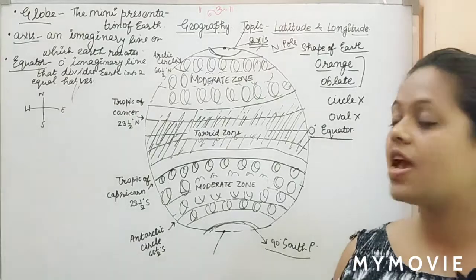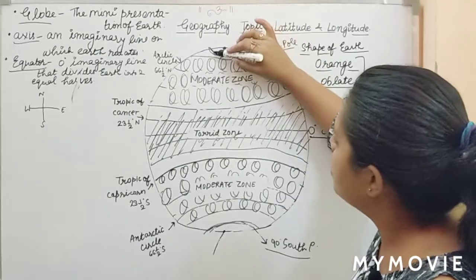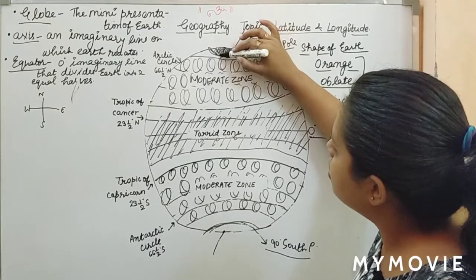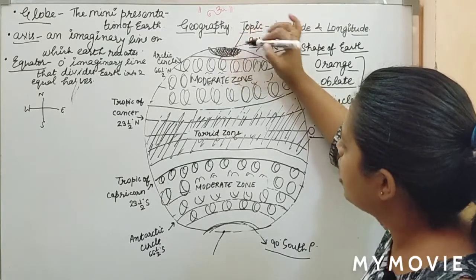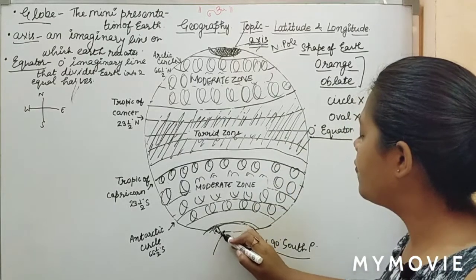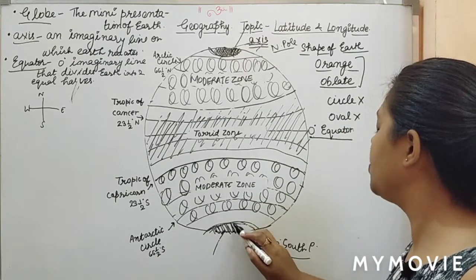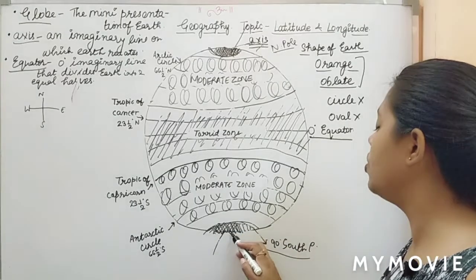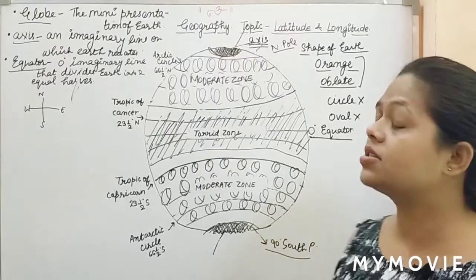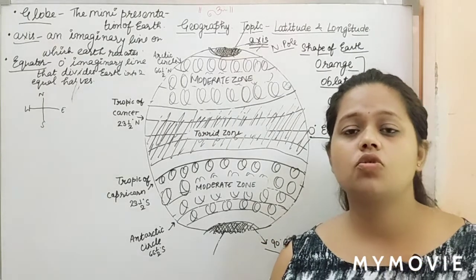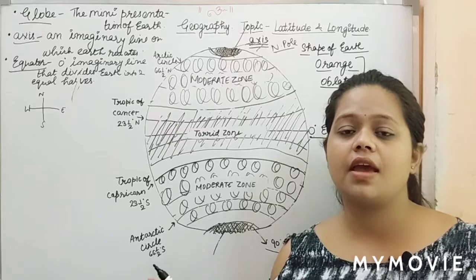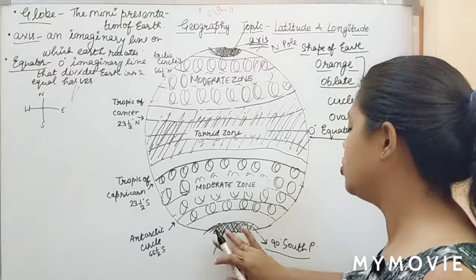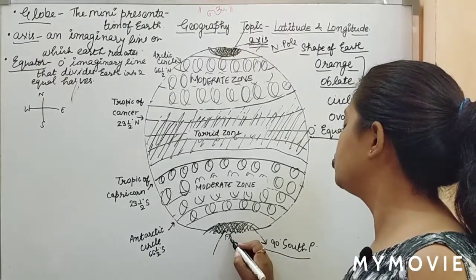Now the next we have is the area near the poles. This is your coldest portion, and it is said to be your frigid zone. Why is it said to be the frigid zone? Because it is the coldest and freezing area. This is the point where it is almost freezing. So this is your frigid zone.